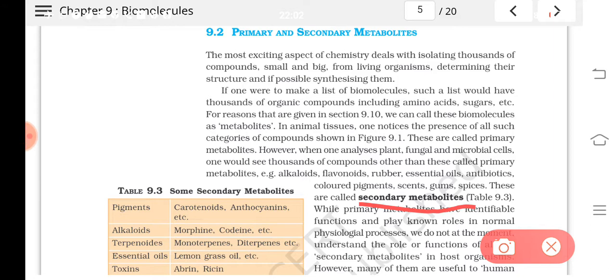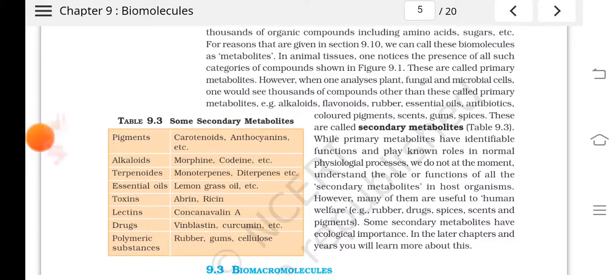In addition to the primary metabolites, which are continuously synthesized and continuously hydrolyzed, there are some special substances which are not directly useful for the organisms. Understood? And these kinds of metabolites or compounds are known as secondary metabolites. Primary metabolites have identifiable functions. They do certain functions in the plants or animals, but the roles of the secondary metabolites are not known.